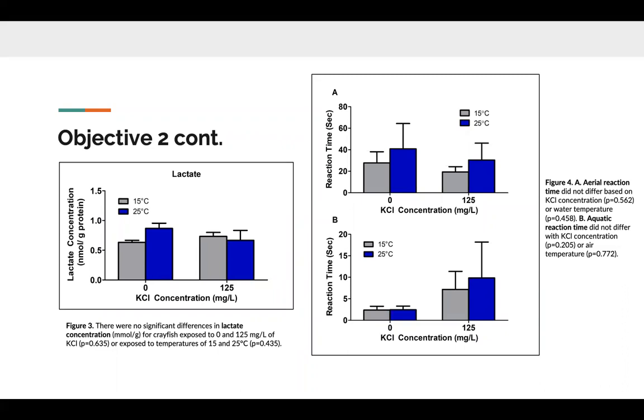And we did measure this in water and in air. One for water is that's where they mostly live. And then in air, we wanted to measure in air too, just as if the crayfish were experiencing a stressor in the water, they may leave the water for shorter periods of time. And we wanted to see if they did escape the water to leave the stressor, if that would impact their aerial righting response.